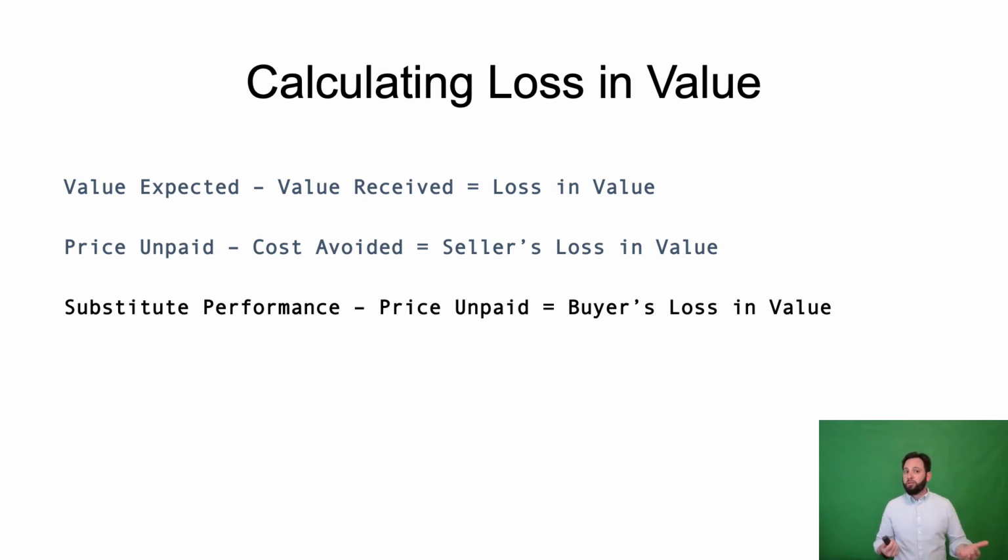One way to measure that value very clearly is by hiring someone else to complete the work. So if it costs $500 to paint the other 4 rooms, that's the cost of substitute performance. That's a neat, clean way of showing the delta between what the buyer expected and received from that first painter who breached. That's how much the buyer had to pay to make up the difference with someone else performing.